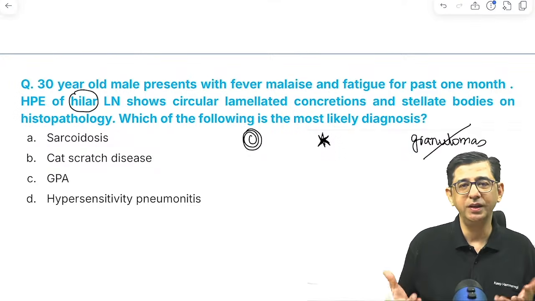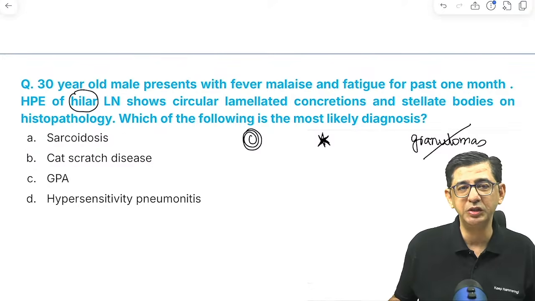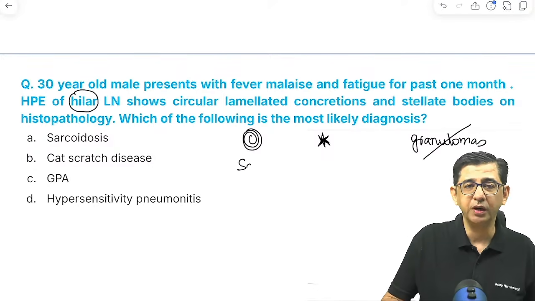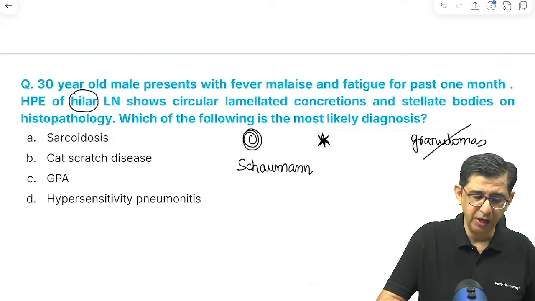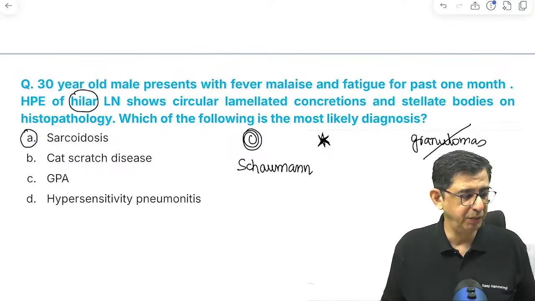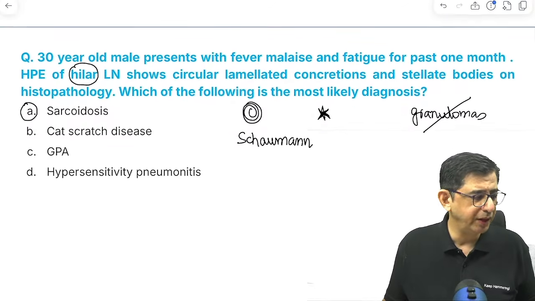So obviously hilar lymphadenopathy is a feature that you get with sarcoidosis, and then there are the Schaumann bodies, which are mentioned here, and then the asteroid bodies, which are given in this particular case. So the answer to this question is option A. So I think we are sorted for this one at the moment.